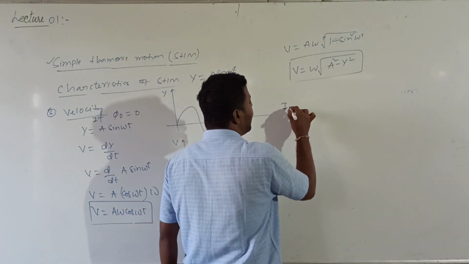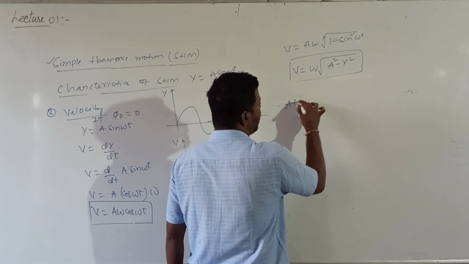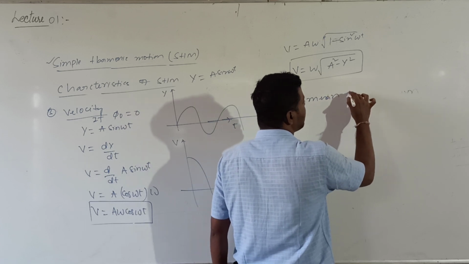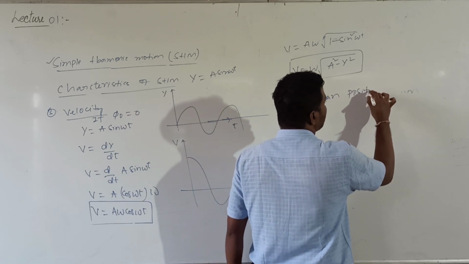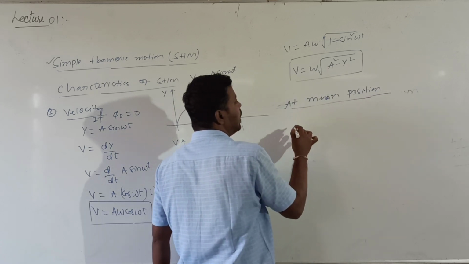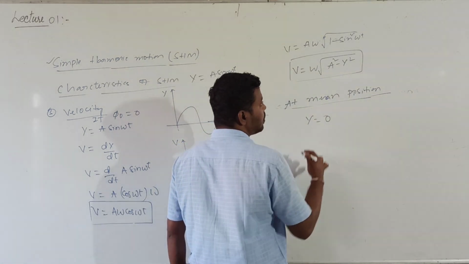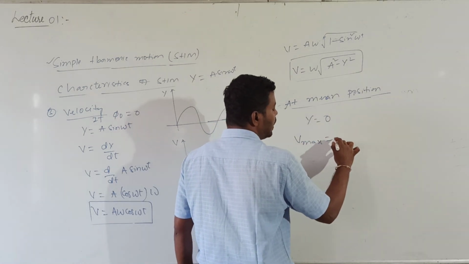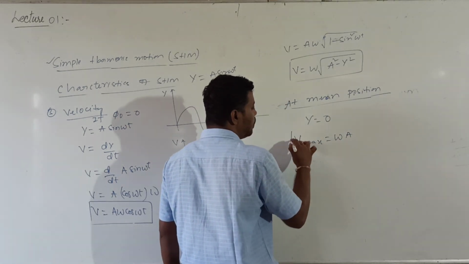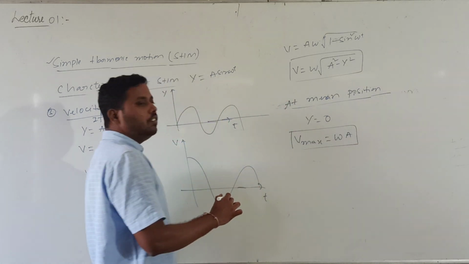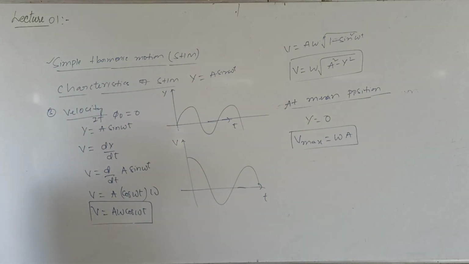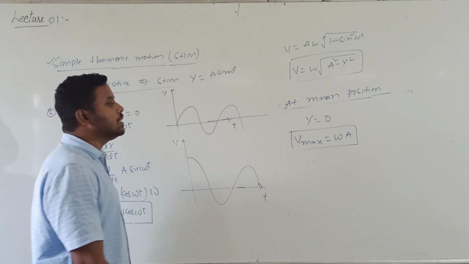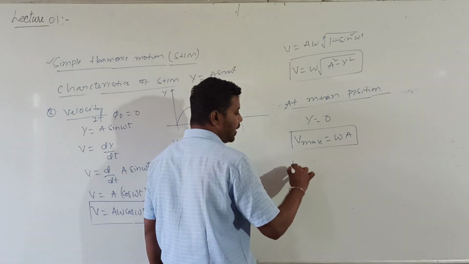So if we are at the mean position, what is the meaning of mean position? The position at which displacement is 0. At the mean position, y value is 0. Whenever y value is 0, velocity is maximum. The maximum velocity is given by omega into a. Whenever a particle is executing SHM, velocity value is maximum at the mean position, and the maximum velocity is omega into a.